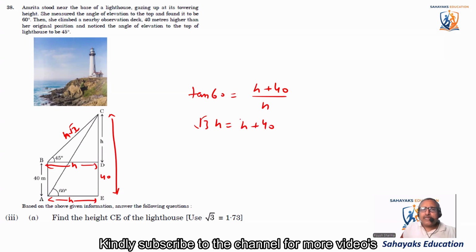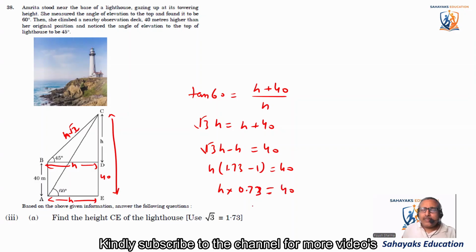If I move it this side, it becomes root 3h minus h is equal to 40, h common. It becomes 1.73 minus 1, so h into 0.73 is equal to 40, and h comes out to be 40